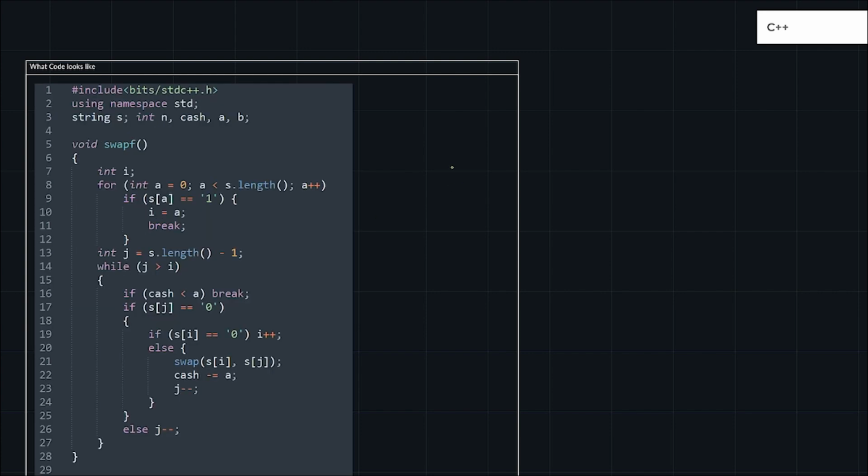Let me tell you about the swap function. Inside my swap function, let me take one example. Suppose this is my given string, 1 0 1, and I have to go from the left side to the right side and search for 1.